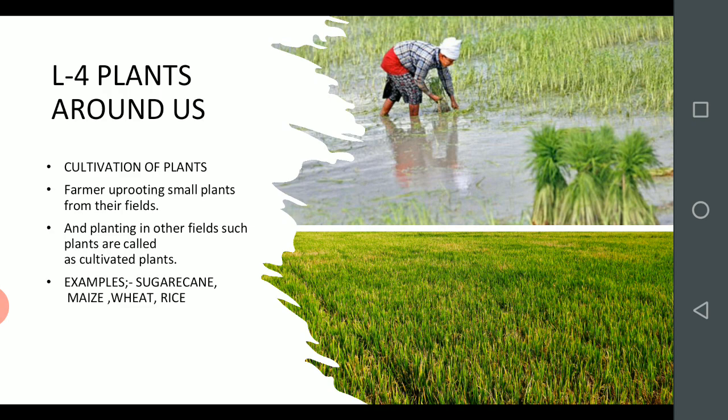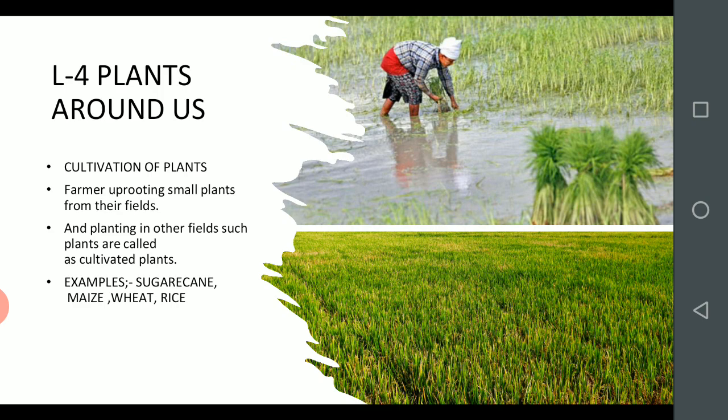Here Mona is a girl. She visited a village. The farmers uprooting small plants means they are removing the small plants from the field. So she asked her father why they are doing so. Her father told that plants like sugarcane, maize, wheat and rice are grown in this way only by the farmers.